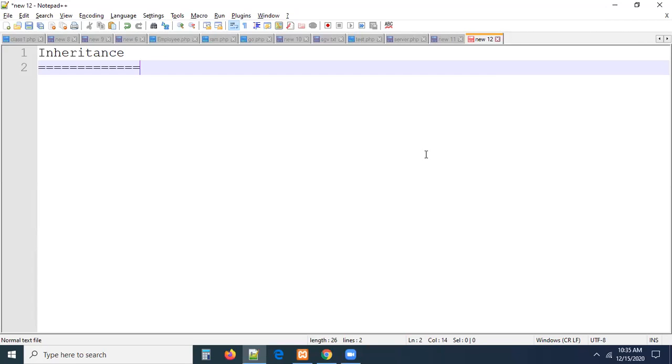So for better understanding of our CodeIgniter framework, we have to know one more concept, that is inheritance. What exactly is inheritance? In your own language, Telugu or Hindi or Malayalam or Tamil or Urdu, whatever it may be, you just need to get clarity on what exactly inheritance is in your own language. I'm asking you, what is inheritance, guys?